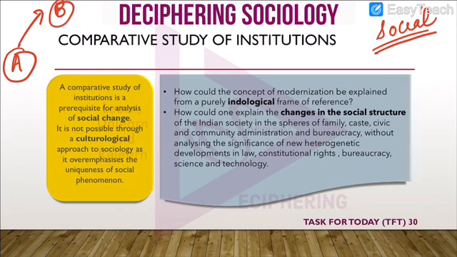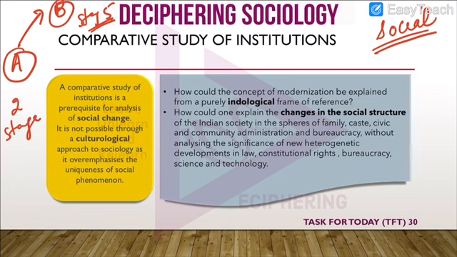So A is probably in stage 2 and B is probably in stage 5. In order to understand social change, you have to compare both these societies. Similarly, if he had to understand social change in India, then he would have to compare it with another standard, probably the Western world.